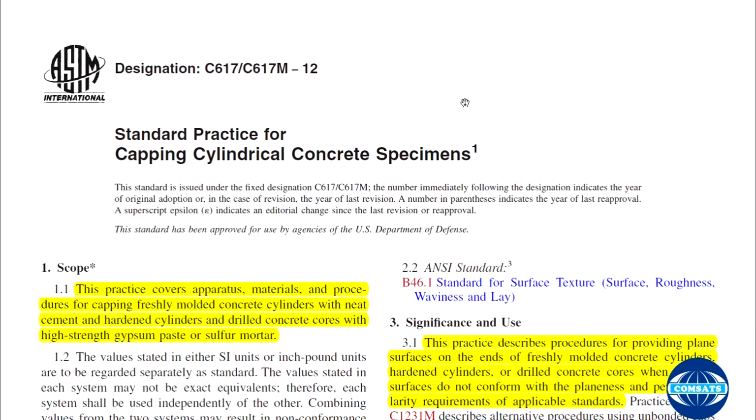Now we will be discussing another code regarding the testing of civil engineering materials, especially concrete, in field and in laboratory. Standard practice for capping cylindrical concrete specimen, designation C617/C617M-12.